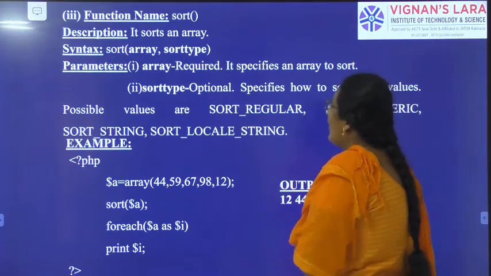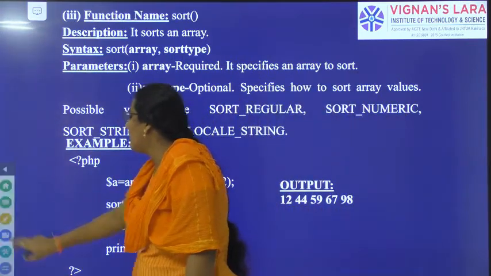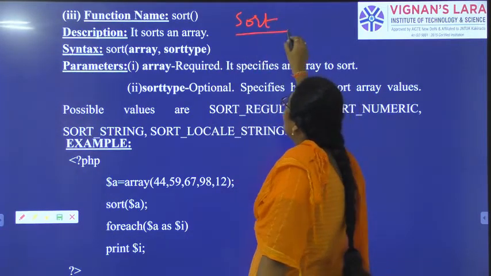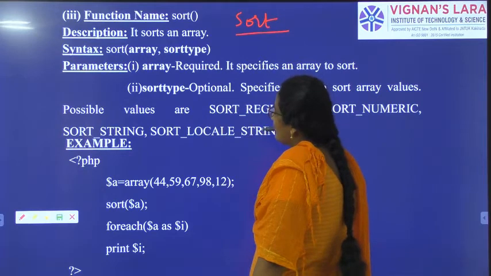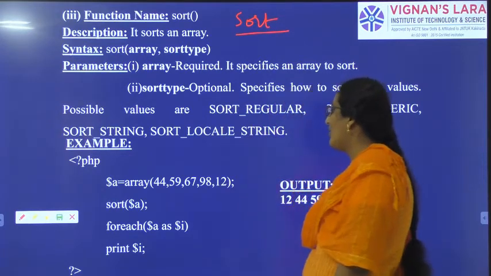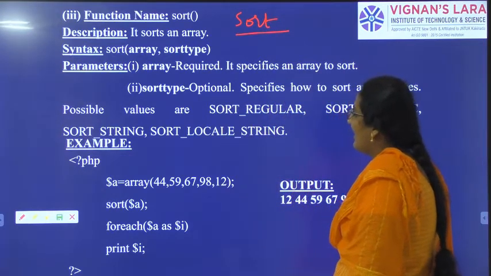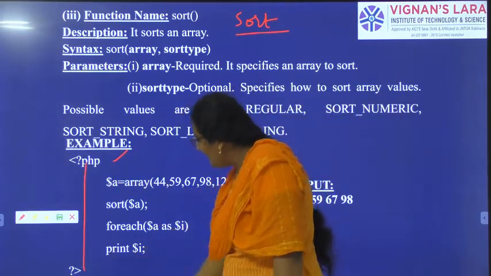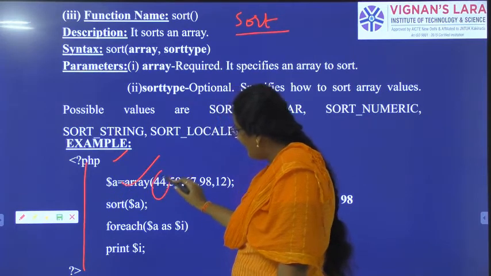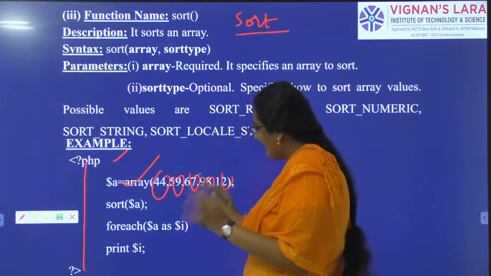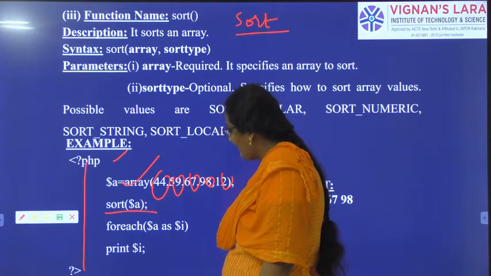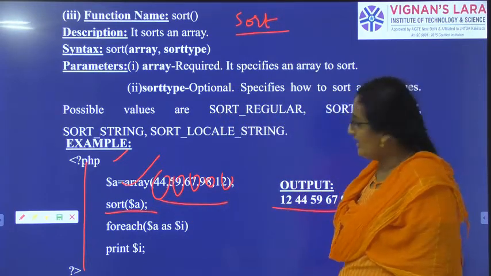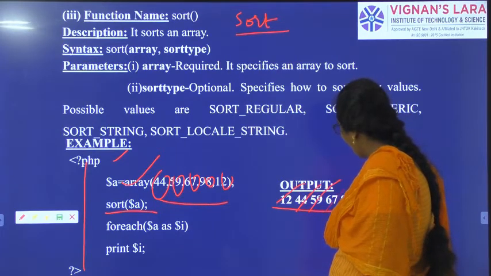Third one, sort. What is the third built-in function? Sort. It is used to sort the array elements in ascending order, or it is used to sort the array elements in descending order. I have created the PHP program, I have created the array and given the array elements in zigzag order, and I am using the sort function, and all these elements should be sorted in ascending order. So 12, 44, 59, 67, 98.